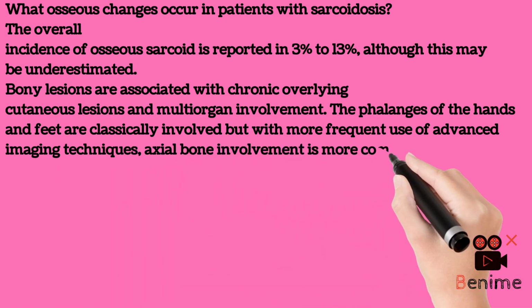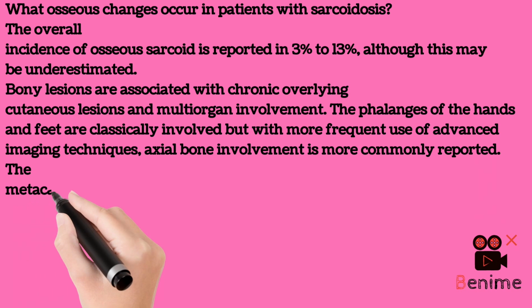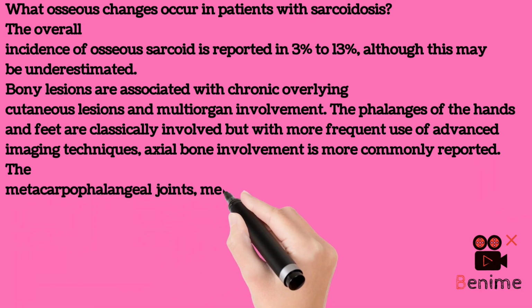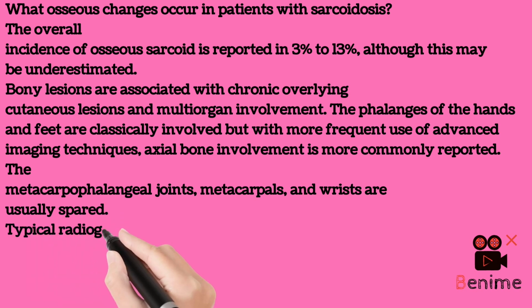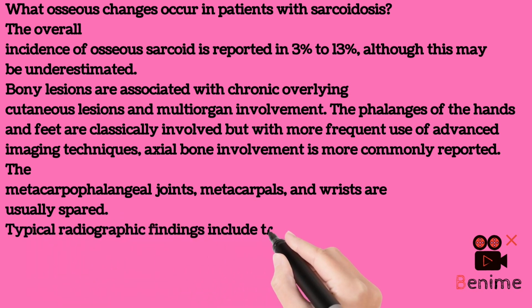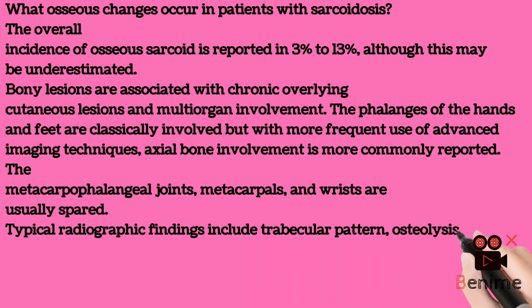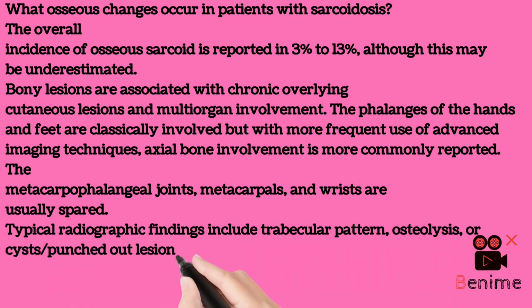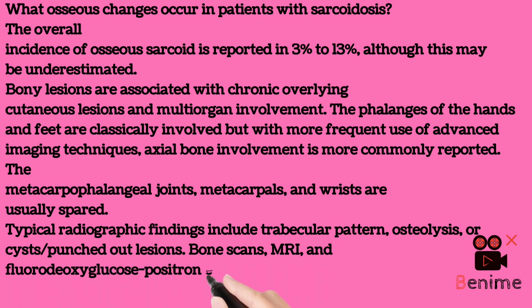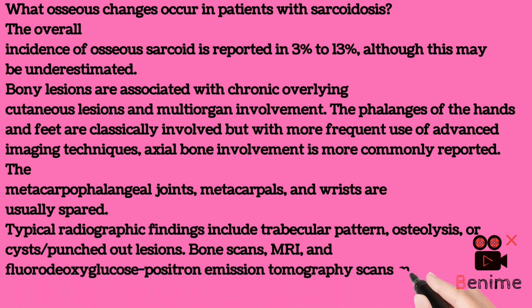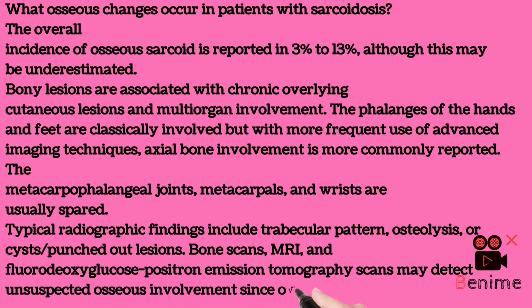The metacarpophalangeal joints, metacarpals, and wrists are usually spared. Typical radiographic findings include lacy trabecular pattern, osteolysis, or cysts, punched-out lesions. Bone scans, MRI, and fluorodeoxyglucose positron emission tomography scans may detect unsuspected osseous involvement, since over 50% of bony lesions are asymptomatic.